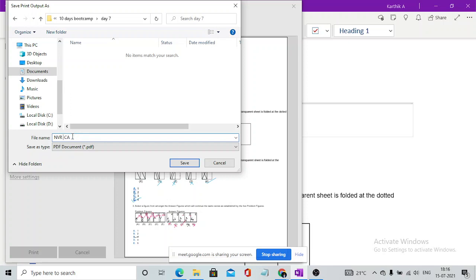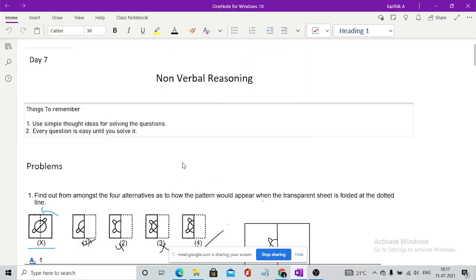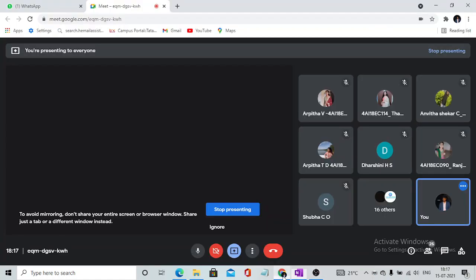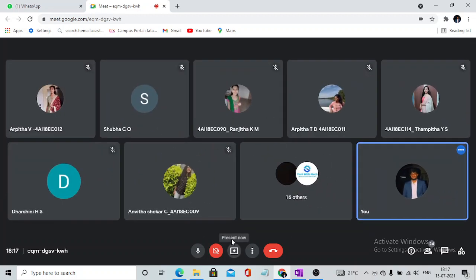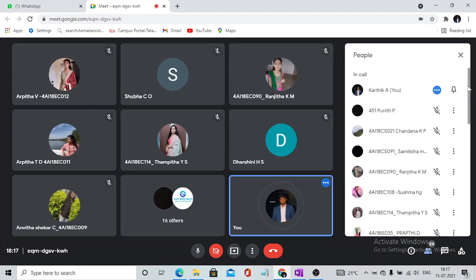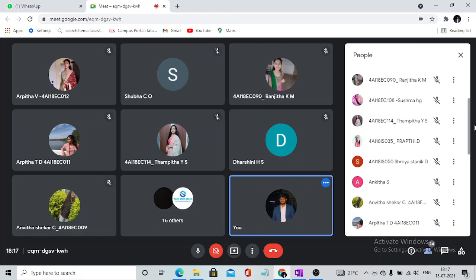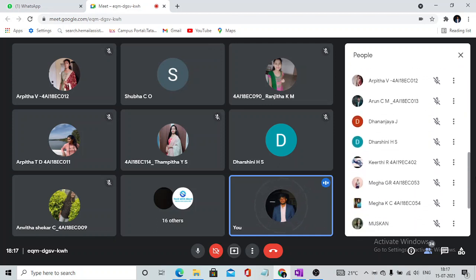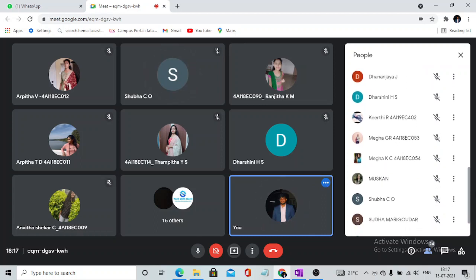Anyone with any doubts? Please do ask. You guys say the sessions go good, but you are not responding with anything. How would I feel that the sessions are going good? Anyone have any doubt? Please ask. If you guys stay so silent, I cannot see what you have doubts in. Anything? No doubts. Yeah, sure.